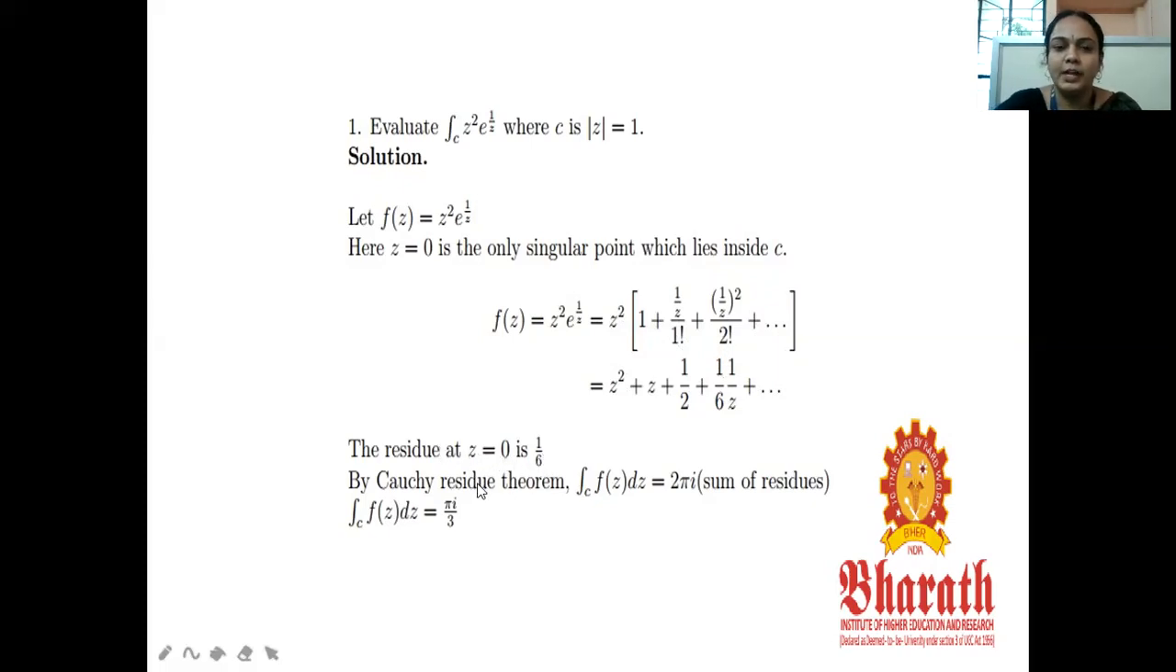By the Cauchy residue theorem, integral over C of f of z dz equal to 2 pi i into the sum of the residues of the poles which lie inside the circle. So we are having only one. We substitute, and we got integral over C of f of z dz equal to pi i by 3.